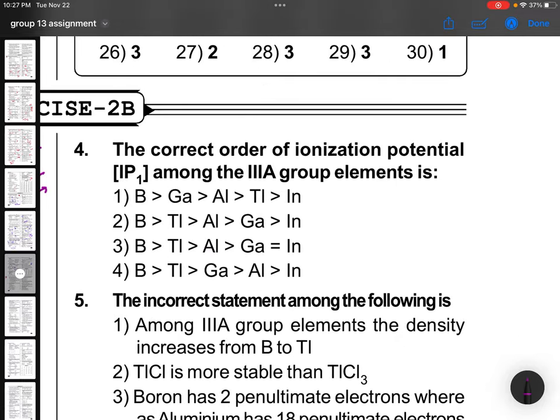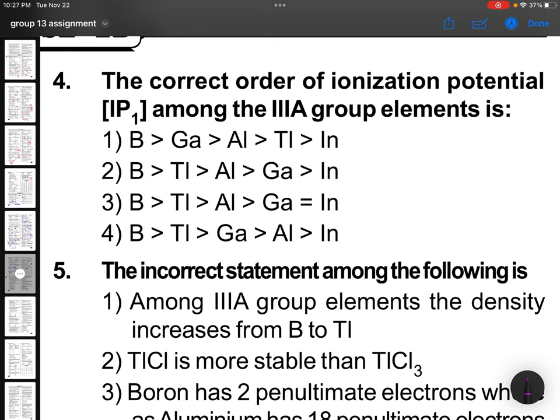Direct question. The correct order of ionization potential among the third A group elements. Generally, down the group ionization potential needs to decrease. Boron, gallium and aluminum, you see there is small difference. Thallium and indium, you see small difference. But this is not properly given. Boron must be highest because it is non-metal. So in all options boron is there. Good. Then thallium comes next. Gallium, aluminum and indium, based on the values.